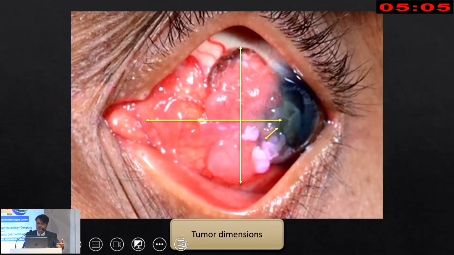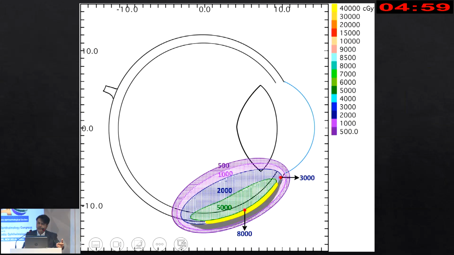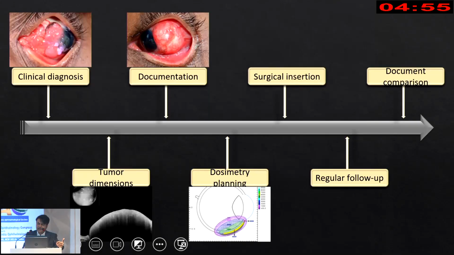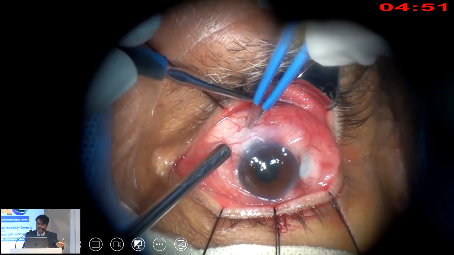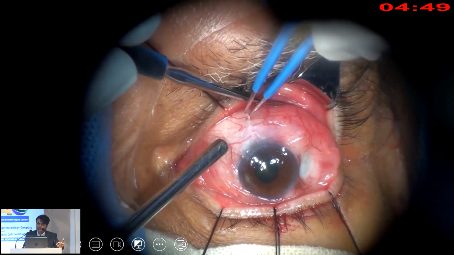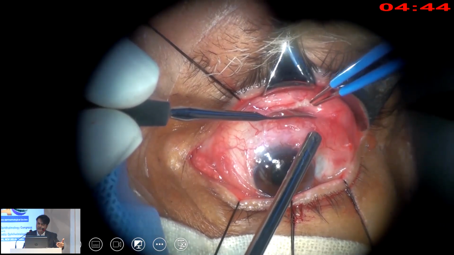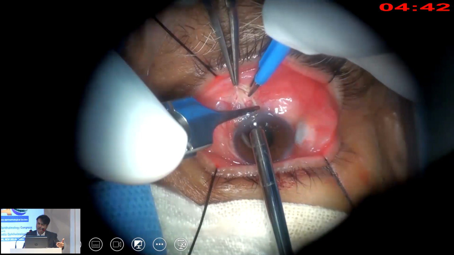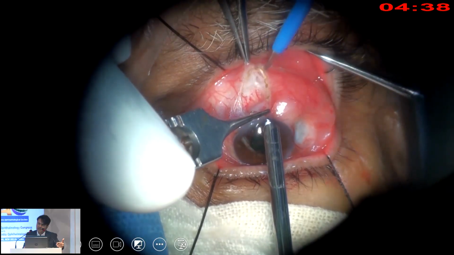So clinical diagnosis is followed by exact measurement of the tumor, then measurement of the depth of the tumor, and then dosimetry for the estimated height of the tumor, surgical excision and insertion of the plaque. This video clip shows the excision of a mucoepidermoid variant of ocular surface squamous neoplasia, which has recurred thrice over multiple surgeries done elsewhere with no base clearance in previous surgeries.